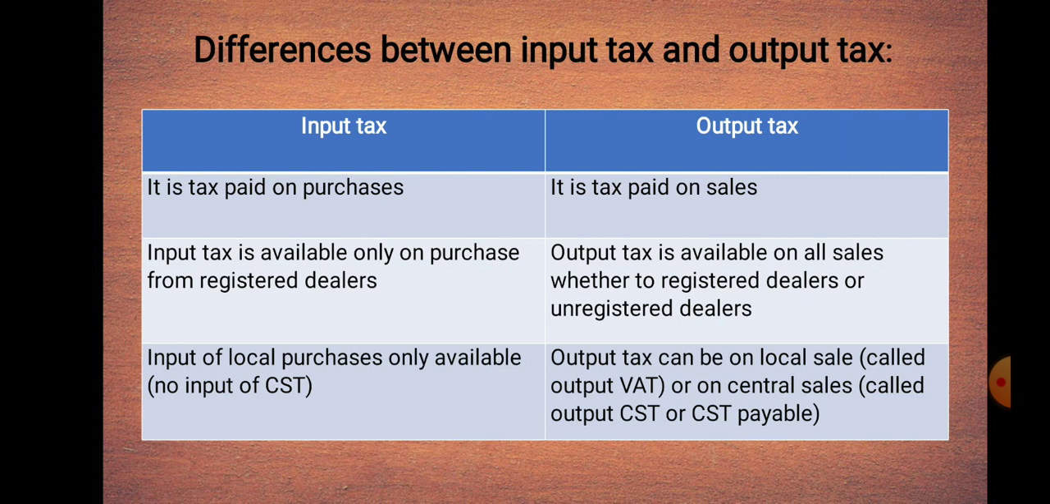And input of local purchases only available, no input of CST means central state tax, but output tax can be on local sale or on central sales. A local sale is called output VAT means output value added tax. On central sales called output CST means central state tax or central state tax payable.